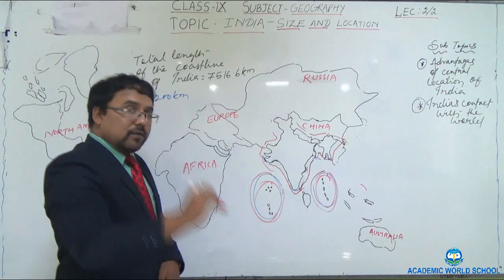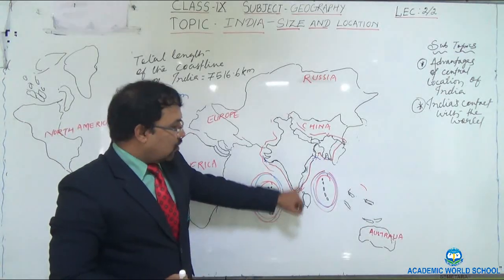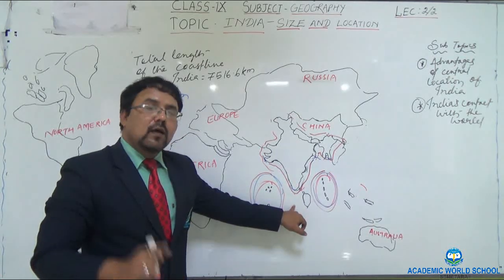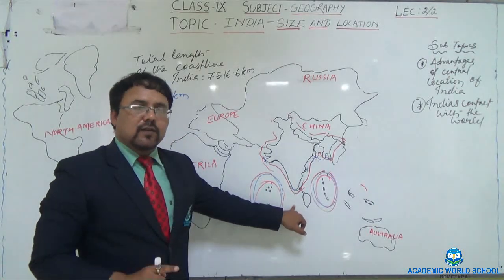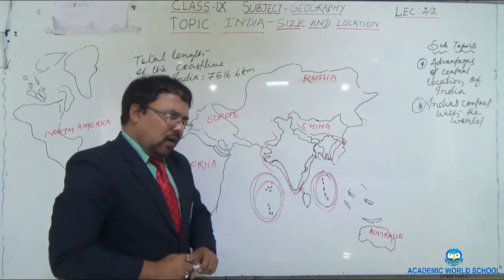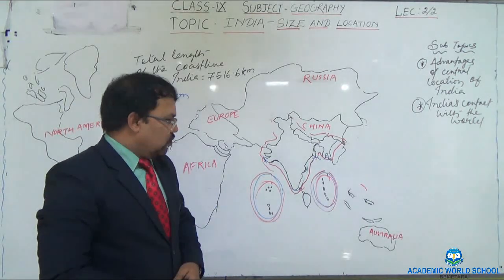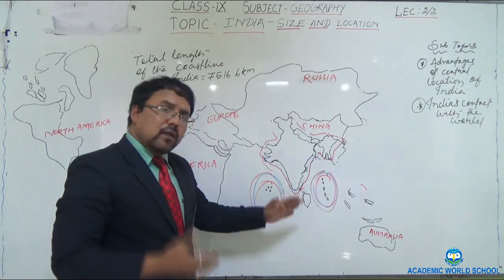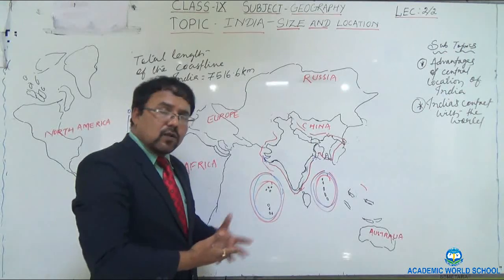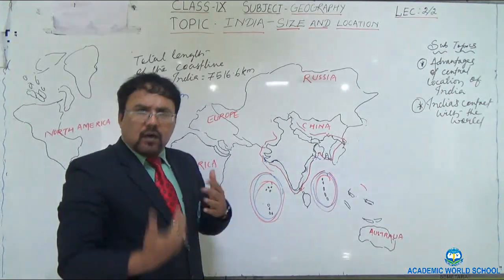So that's why the ocean in front of peninsular India has got its name Indian Ocean. You must be wondering why an ocean has got a name after the name of India. Why not Australian Ocean or African Ocean or Arabian Ocean?